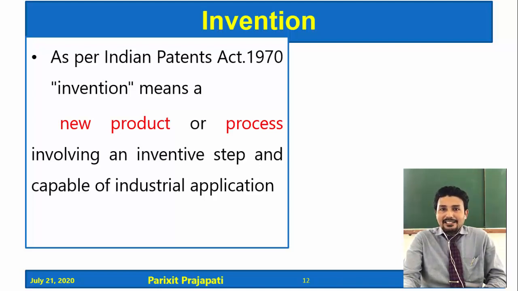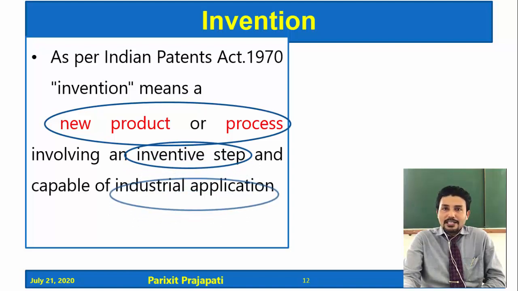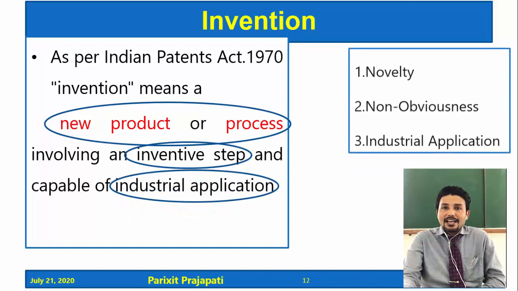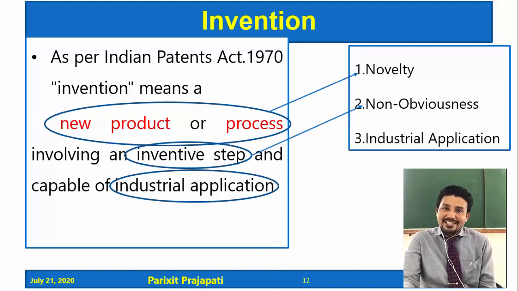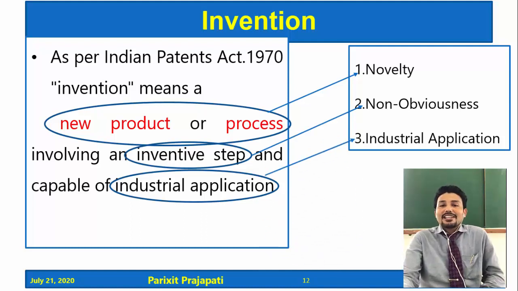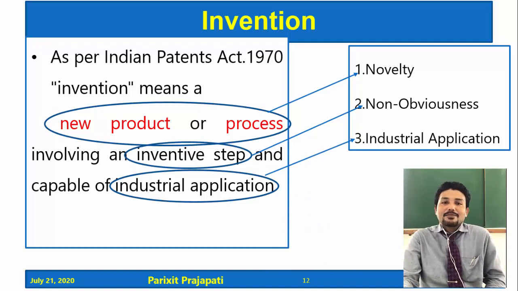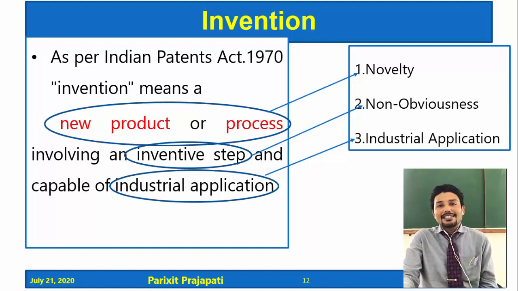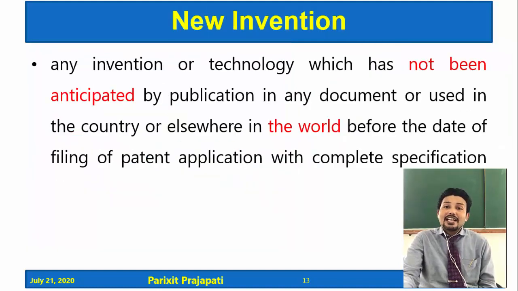Let's correlate the definition of invention with the criteria of patentability: new product or process correlates with novelty, inventive step correlates with non-obviousness, and the third one is industrial application. So this definition of invention as per the Patents Act includes all three criteria of patentability, then only it would be known as invention.